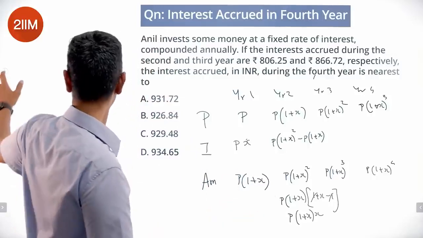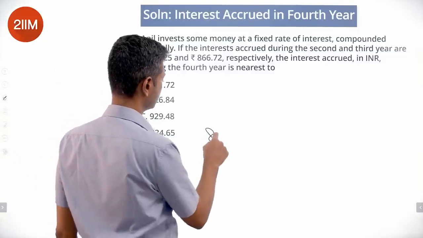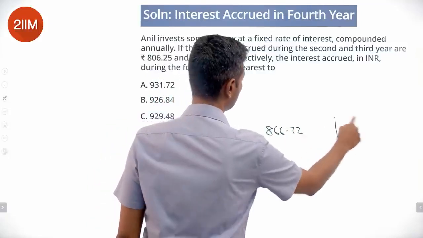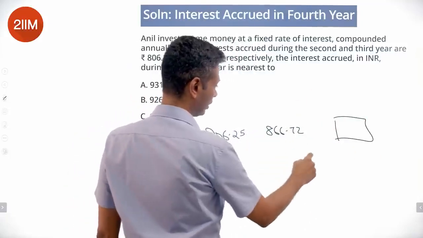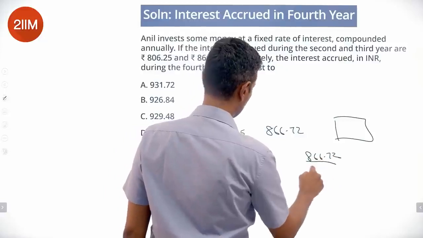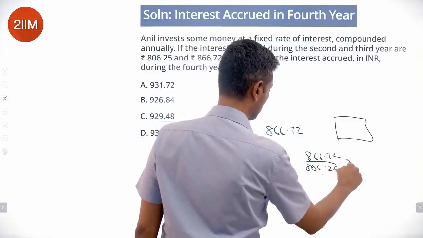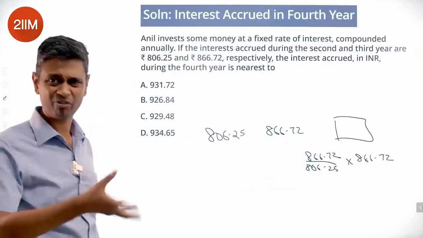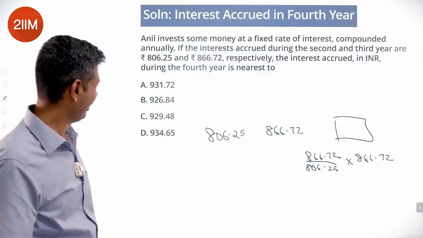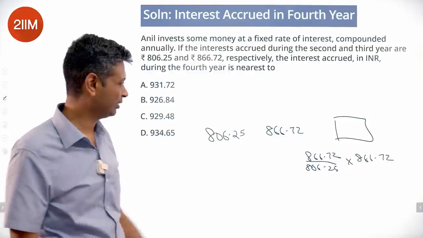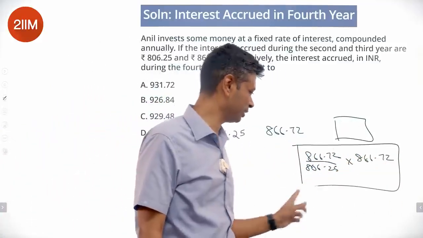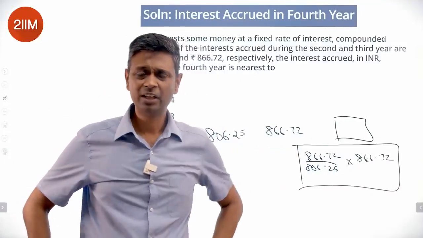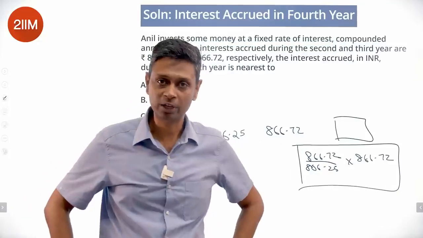Right? So we have 806.25 and 866.72. What is this number? This number is going to be 866.72 by 806.25. I think this is 1.075 or something, 7.5% interest rate. I don't remember the answer off the top of my head, but this we can compute. The funda is very simple. Just plug it in, calculate the answer. I think that this number is 1.075. Multiply by that, whatever the answer is. That's what we're looking at.